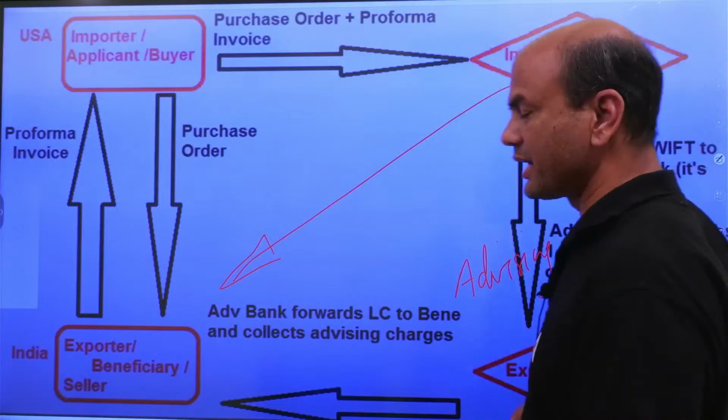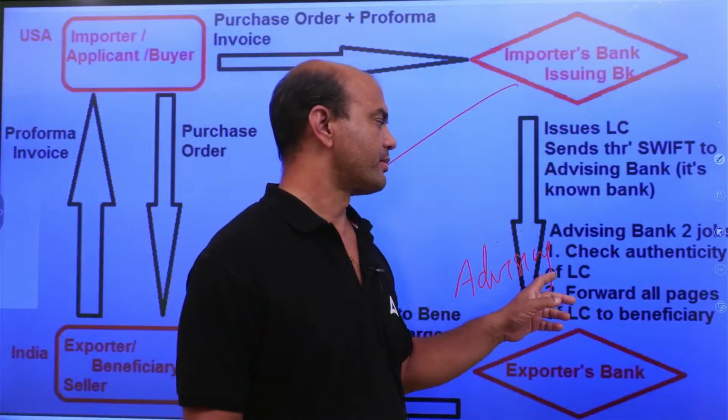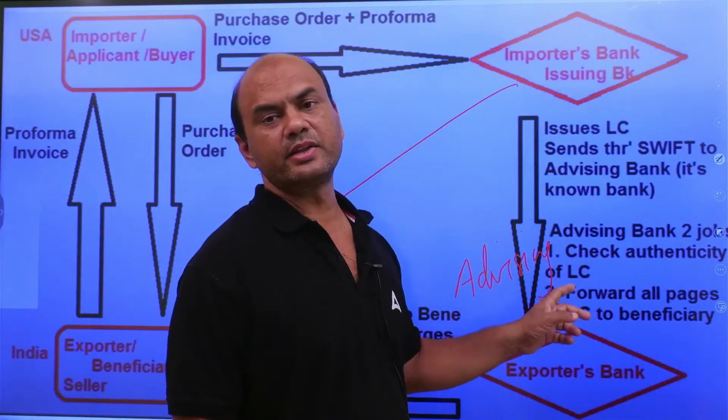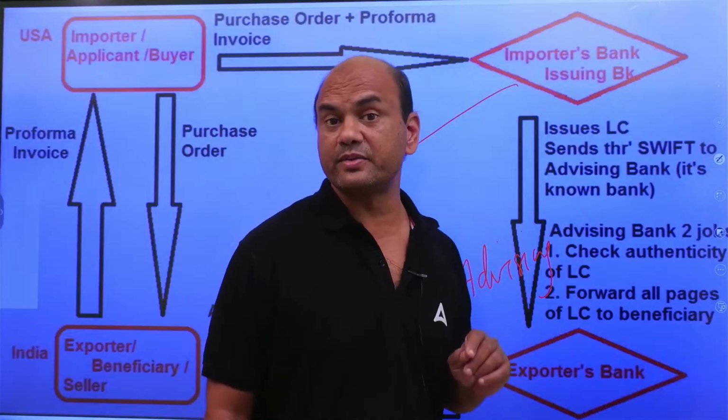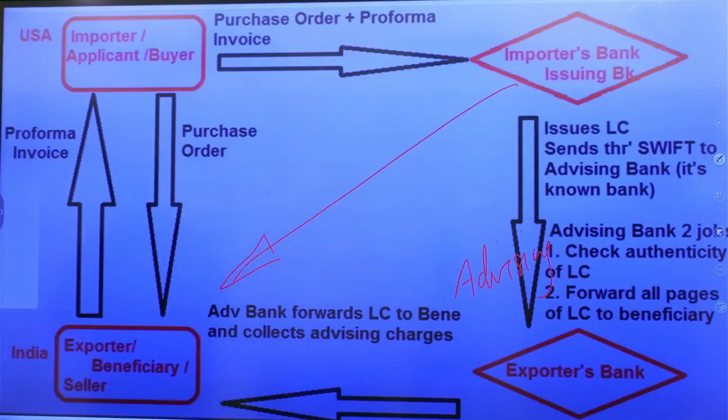This advising bank has two roles. What are the two roles? Look at these. Check the authenticity of the LC. It will check whether this LC which is received is correct or not. What do you mean by correct or not? It means it will check whether the LC received is authentic or not. Again, there are many questions which arise.